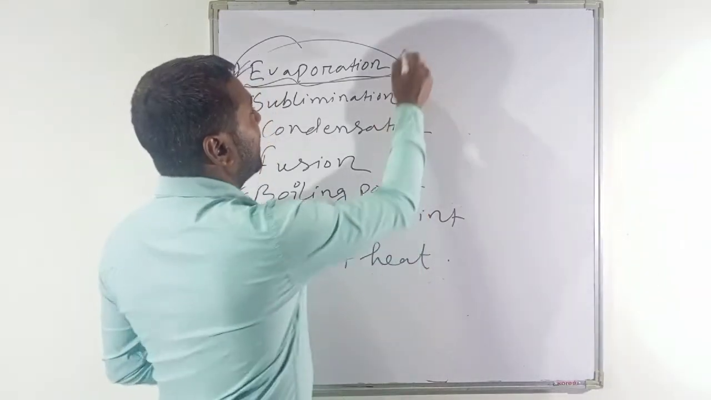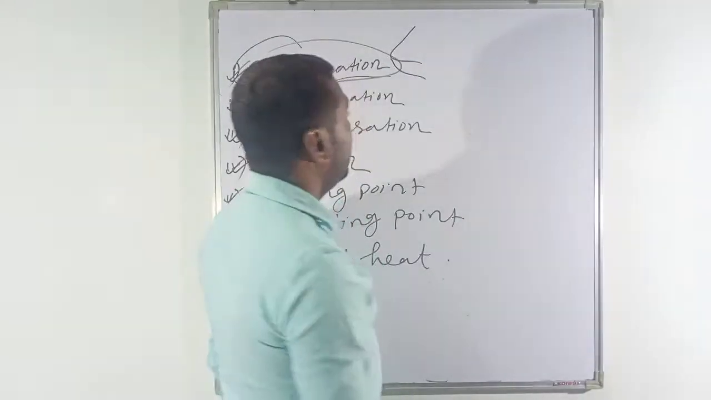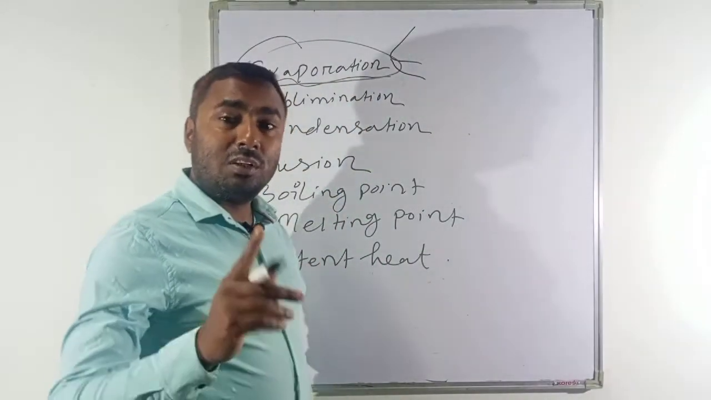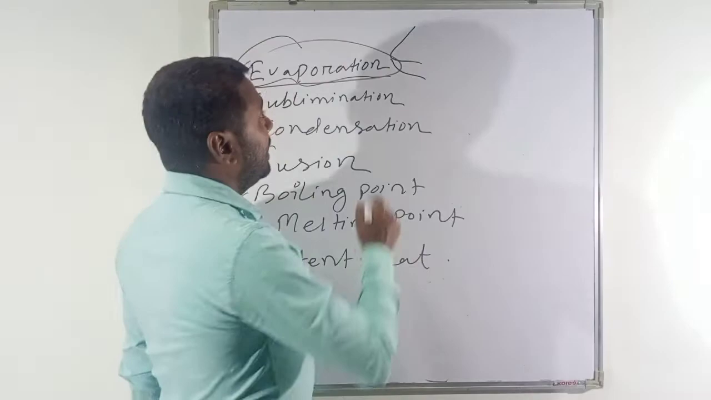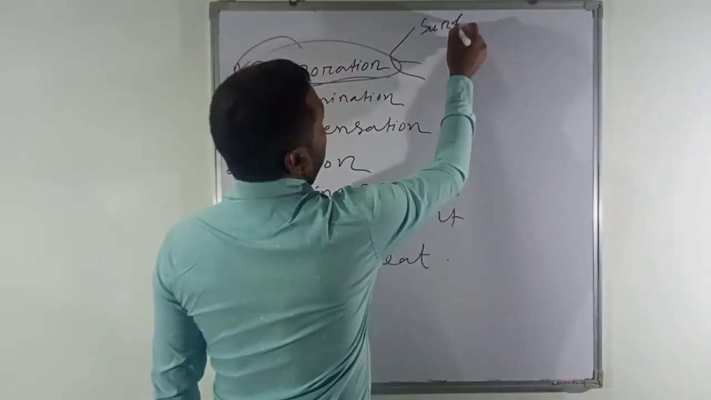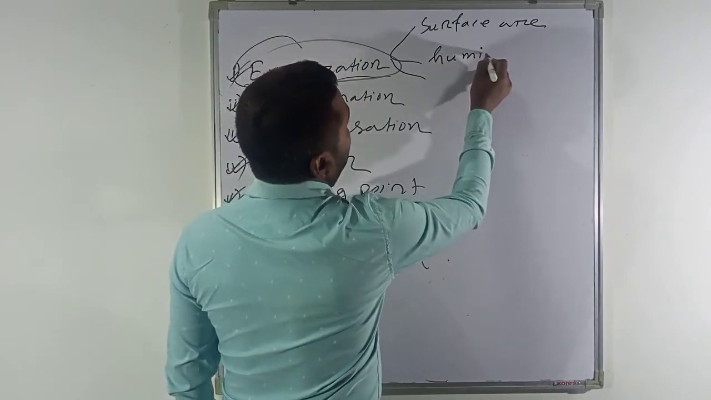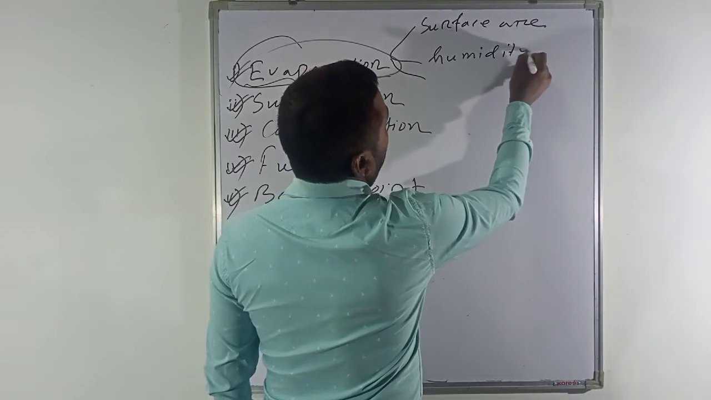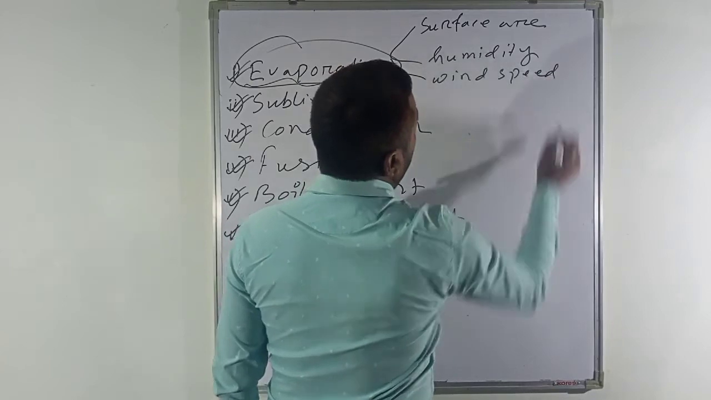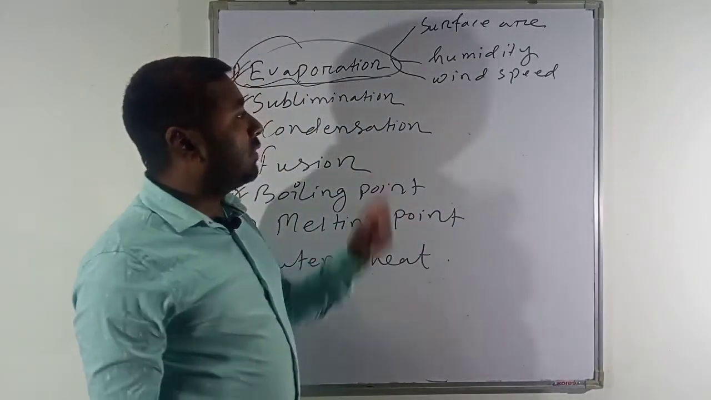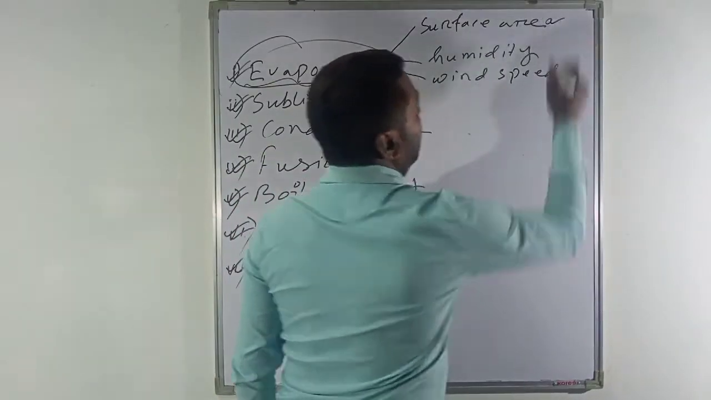But besides that also there are some factors that play an important role in the process of evaporation, and those are vital factors that determine the process of evaporation. That is surface area, then humidity, then wind speed. So these are some of the factors. क्या क्या फैक्टर है? सरफेस एरिया, यहाँ पर थोड़ा गलती है इसमें.